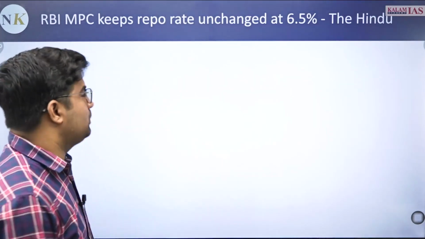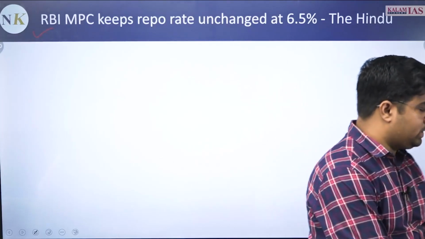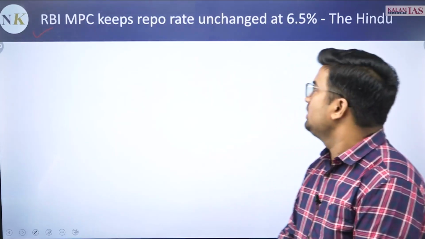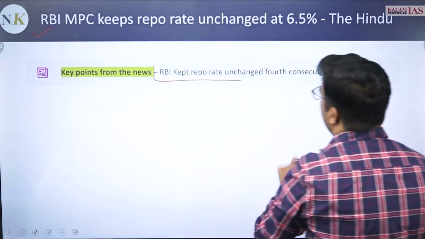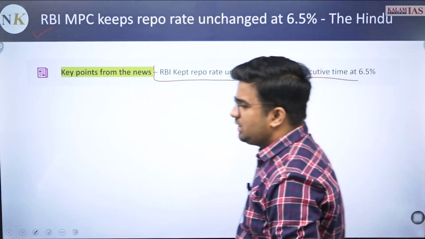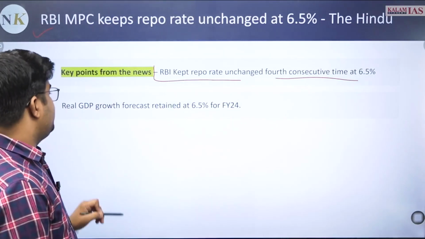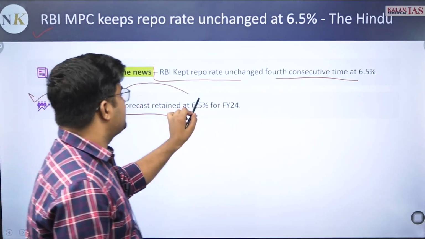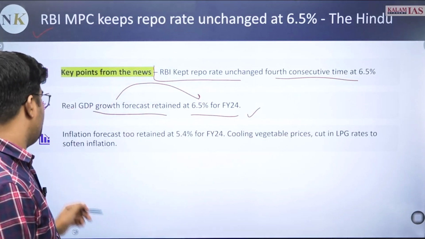Now the news which is important from your perspective, that is the RBI MPC keeps repo rate unchanged at 6.5%, sorry. Then the RBI kept repo rate unchanged fourth consecutive time at 6.50%. The real GDP growth forecast retained at 6.5% for financial year 24-25.